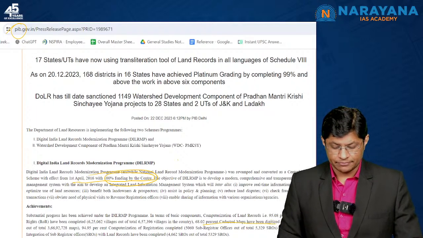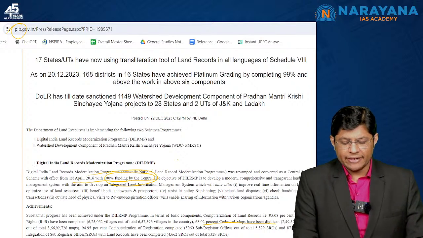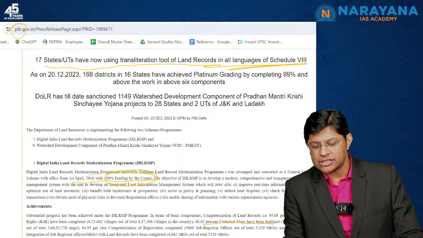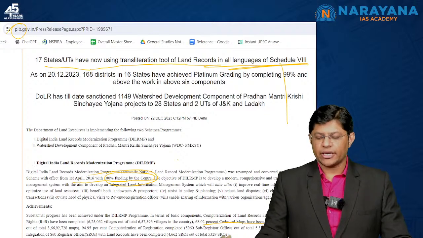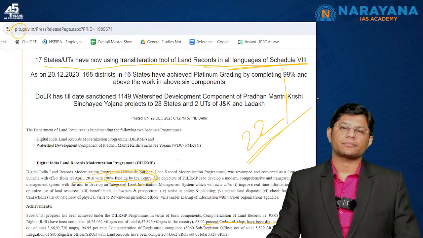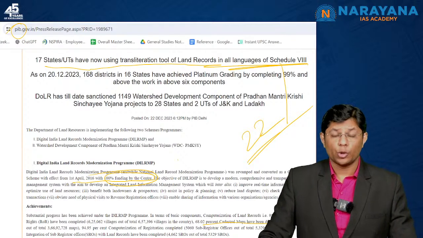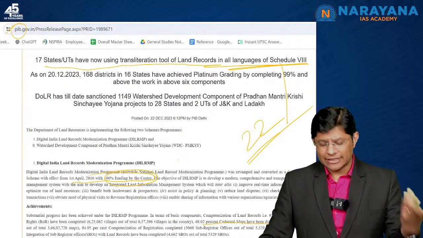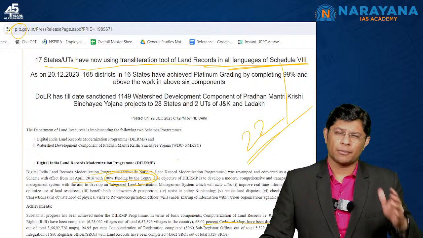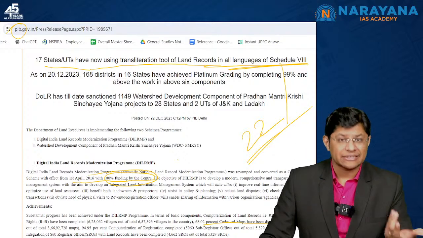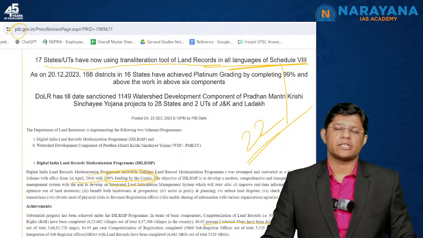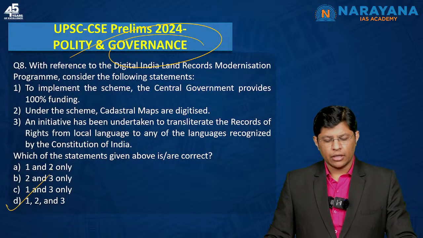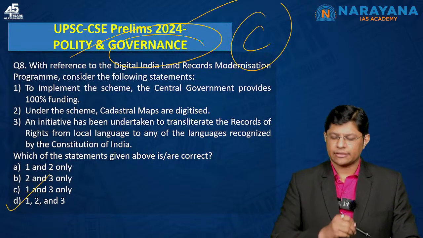The third statement, 17 states and UTs are now using the transliteration tool for land records in all the languages of Schedule 8 of the Indian Constitution, 22 languages. Which means, as I told you, this particular thing must have also been covered in the magazine or in the newspaper. If you refer to any one of the sources, be it the government sources, PIB, the magazine, I think you should have been in a position to attempt this particular question, right? So, option D is the correct answer for question number 8 from CSET.